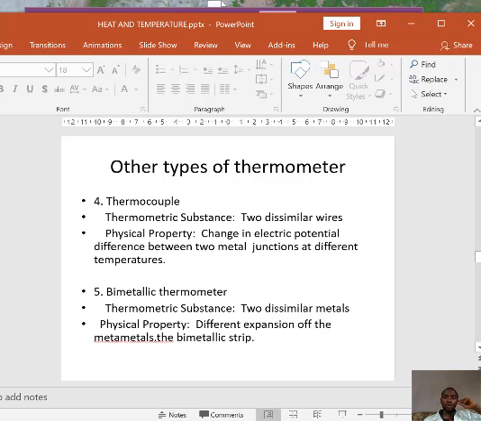Then we also have the thermocouple, which uses two dissimilar wires, which change the electrical potential difference between two metal junctions at different temperatures. Then we also have the bimetallic thermometer. The thermometric substance there is two dissimilar metals. The physical property is the different expansions of the metals, the bimetallic strip.